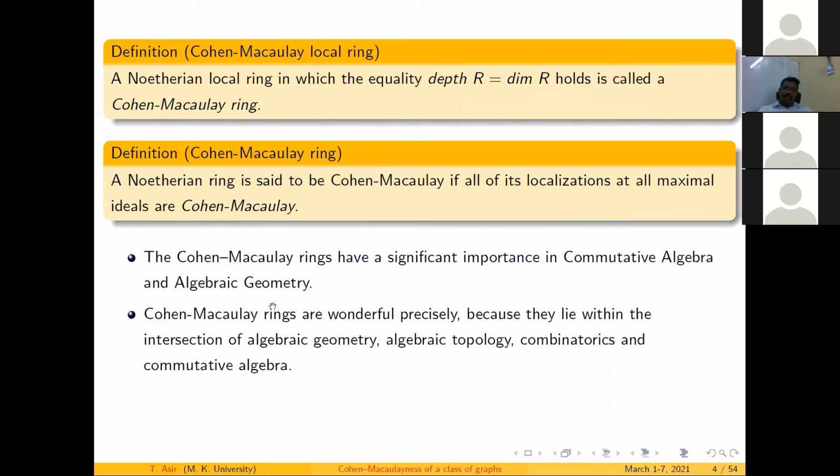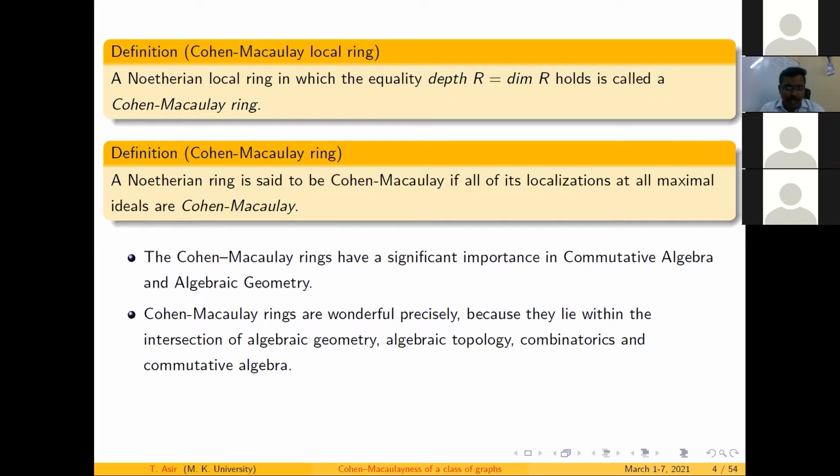Cohen-Macaulay rings are of significant importance in commutative algebra and also algebraic graph theory. These two areas give them significant importance. Moreover, Cohen-Macaulay rings are wonderfully precise because they lie within the intersection of algebraic graph theory, algebraic topology, combinatorics, and commutative algebra, four major parts of mathematics.